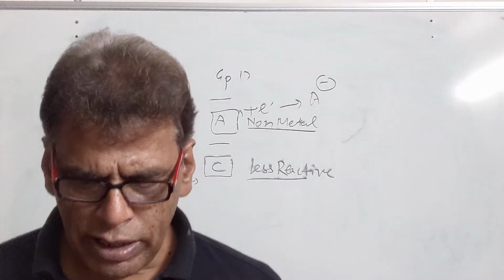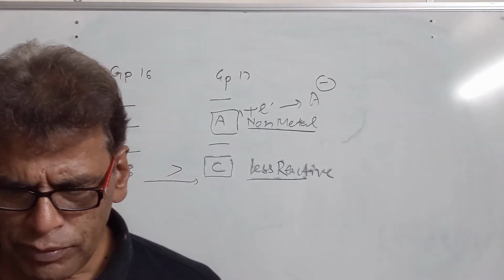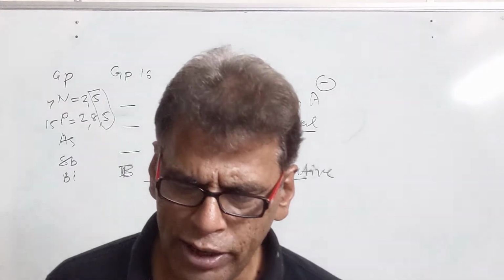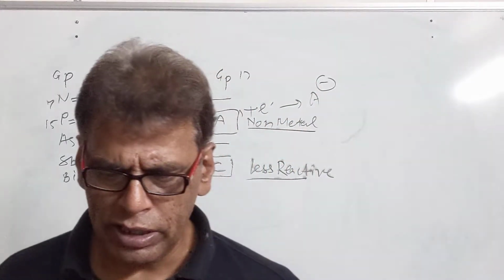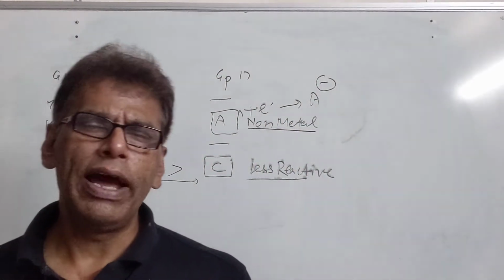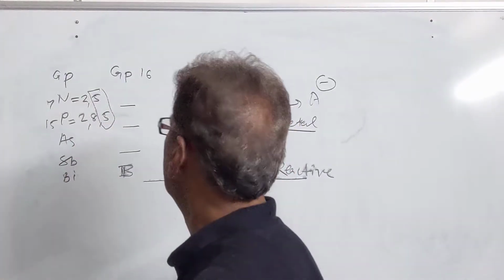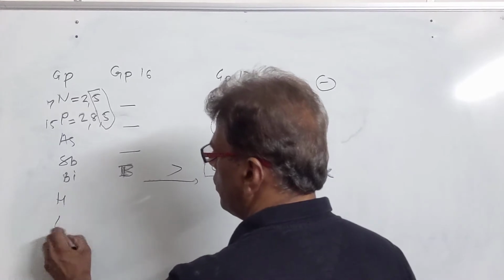Now we have, how does the electronic configuration of an atom relate to its position in the modern periodic table? If the number of valence shell electrons is 1, it belongs to the first group, the alkali metals.